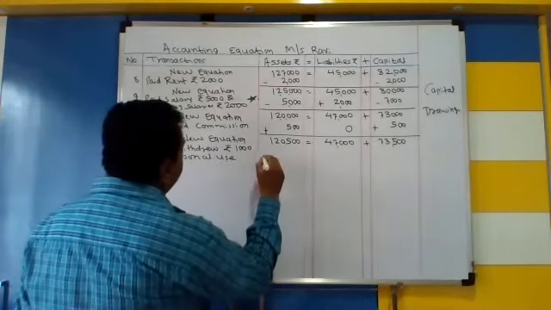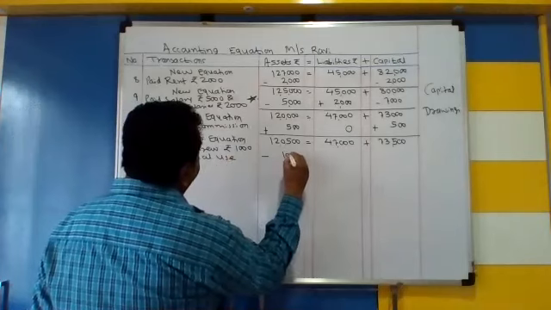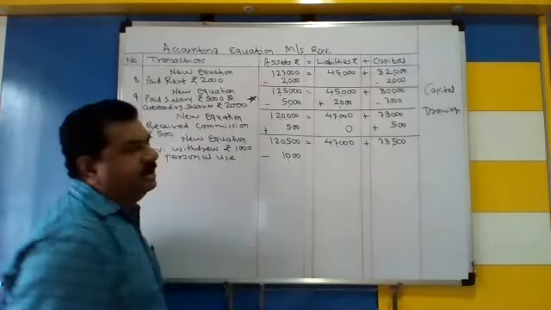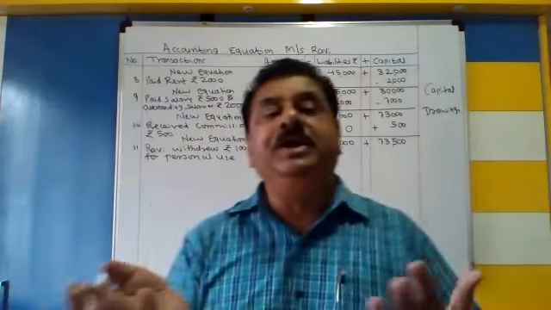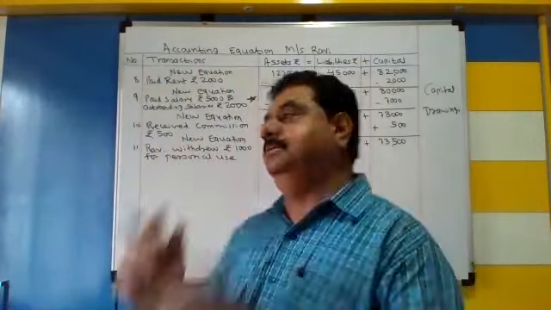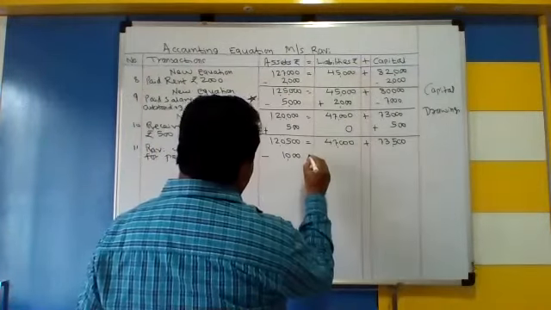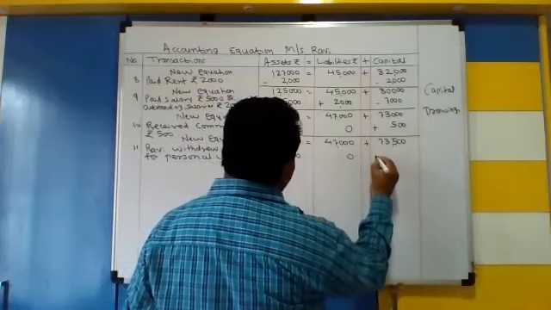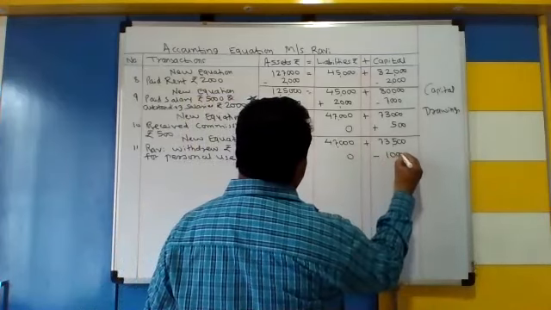So these are drawings. The money is withdrawn, so less from asset. Cash withdrawal, minus from asset. And it is not affecting the liability, but it is affecting your capital. Your capital is reduced.